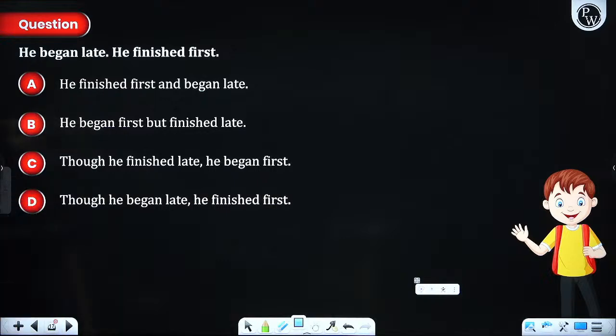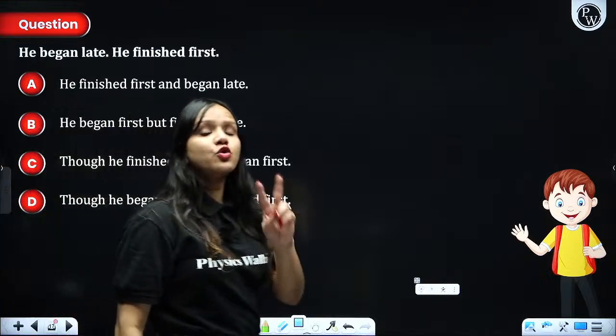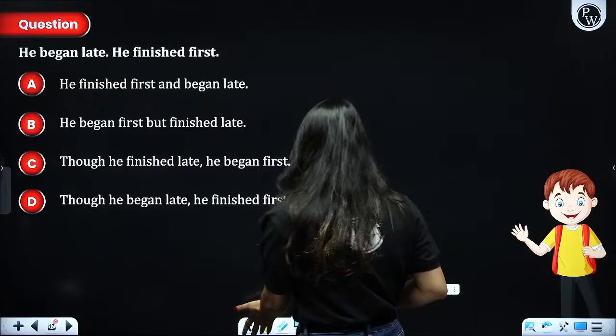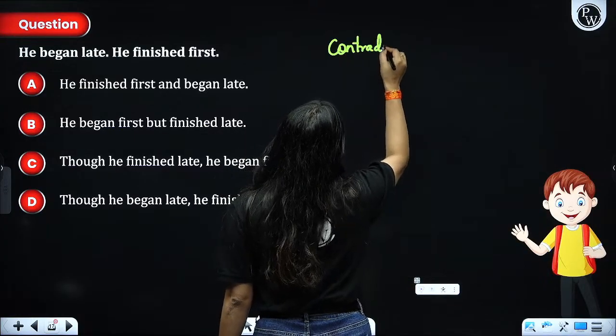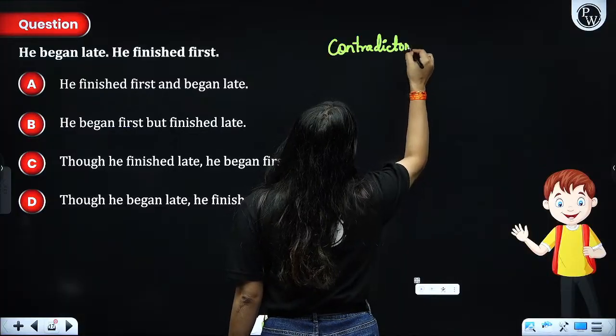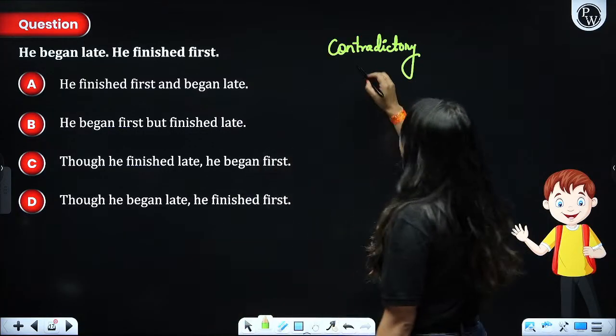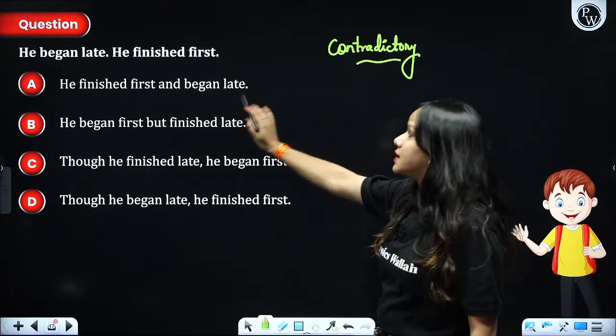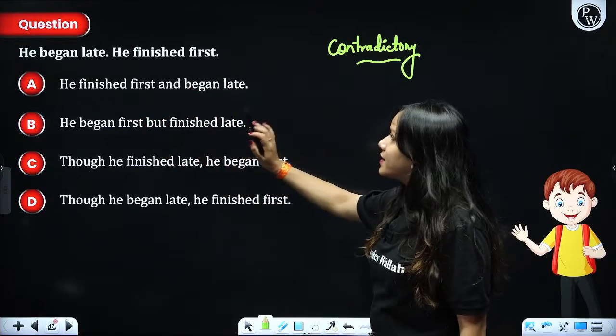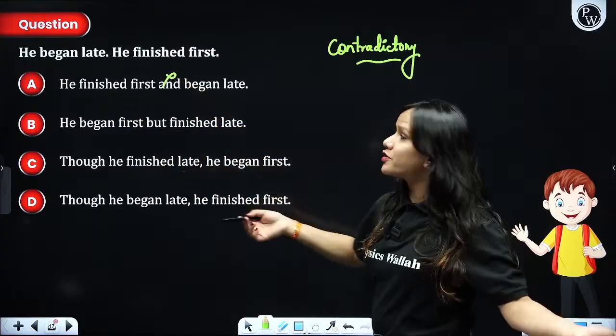He began late, he finished first. Now, there are two contradictory things over here. Contradictory. Okay? Next, see. He began late, he finished first. There cannot be any "and" when there is a contradictory situation.